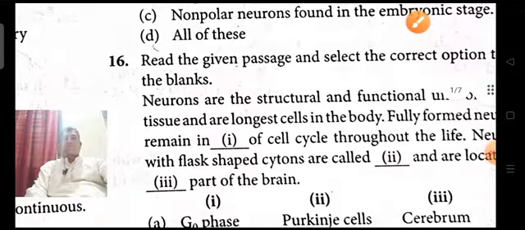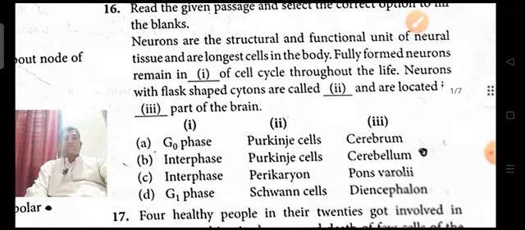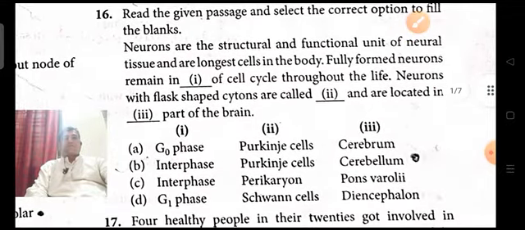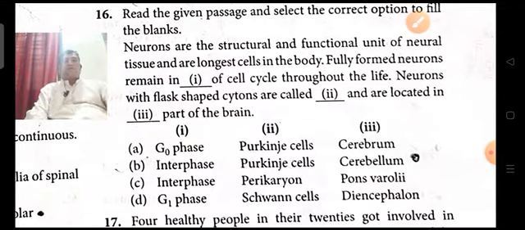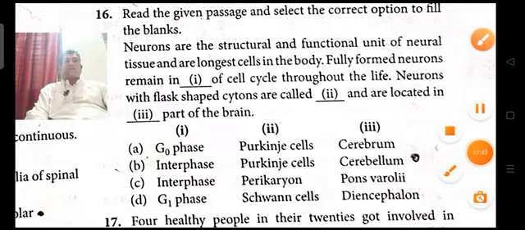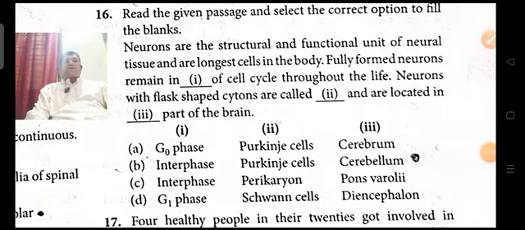Next. Read the passage given and select the correct option to fill the blanks. Neurons are the structural and functional units of neural tissue and are the longest cells in the body. Fully formed neurons remain in the dash of the cell cycle throughout life.